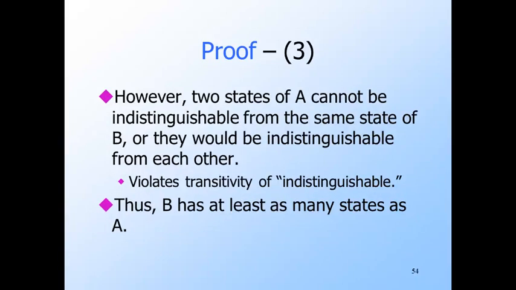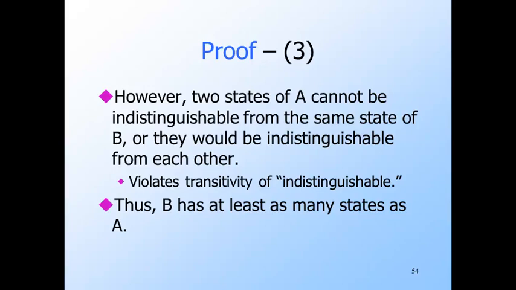Now, we use the transitivity of indistinguishable to argue that no 2 states of A are indistinguishable from the same state of B. For if they were, they would be indistinguishable from each other. But A cannot have indistinguishable states because we merged them all constructing A. Thus, B has at least as many states as A, even though we started off assuming that there was no relationship between the automata A and B, except that they each accepted the same language.